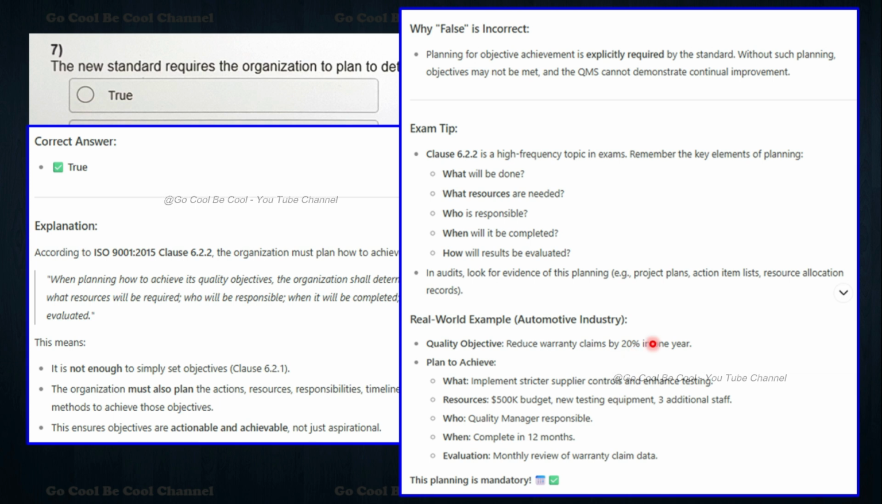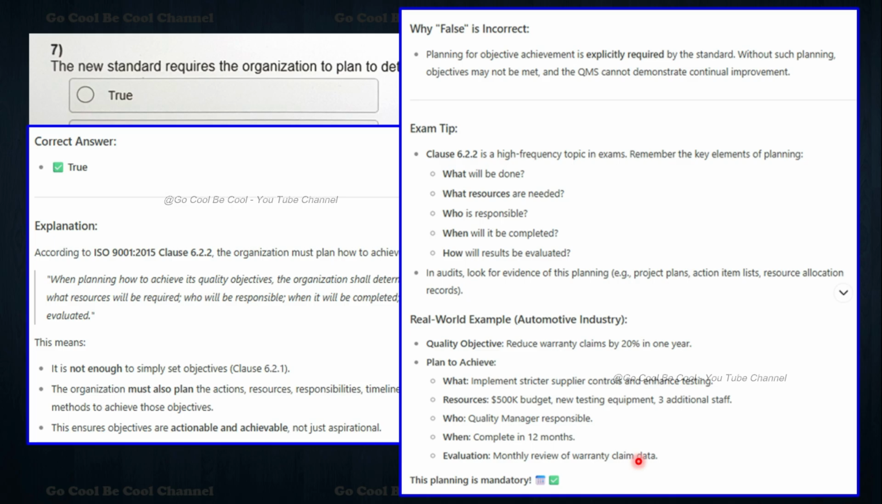How to achieve this, how can we make sure of it? What we can say here is to implement stricter supplier controls and enhanced testing. The resources are a $500K budget, new testing equipment and 3 additional staff. The quality manager is responsible, to complete in 12 months, with a monthly review of warranty claim data. So this is how things are supposed to be.